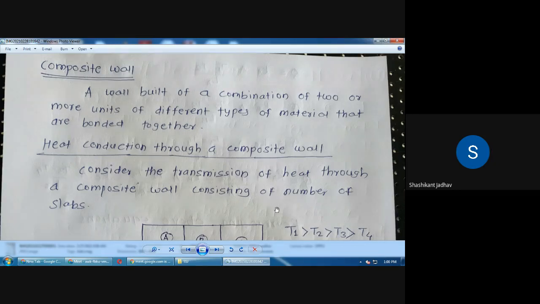Write down what is meant by composite wall. Composite wall म्हणजे काय असणार आहे? A wall built up of combination of two or more units of different types of material that are bonded together. म्हणजे आपण we are considering the plain wall. So in that case only one material is there.